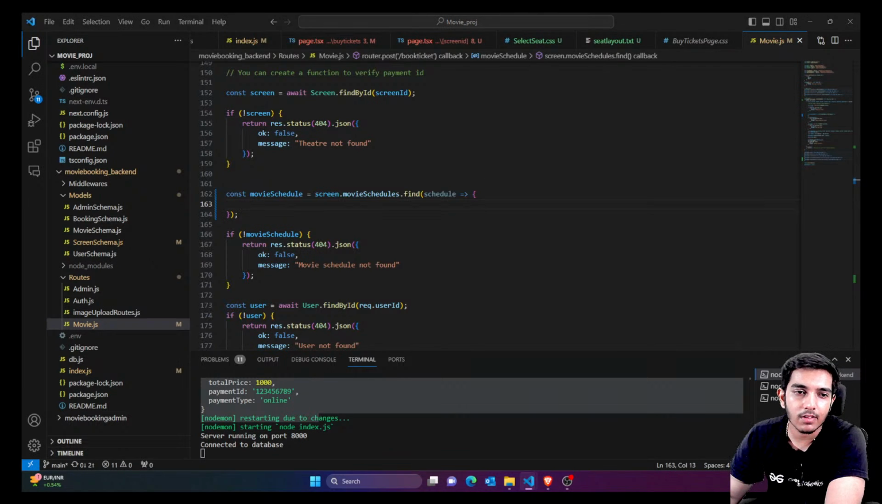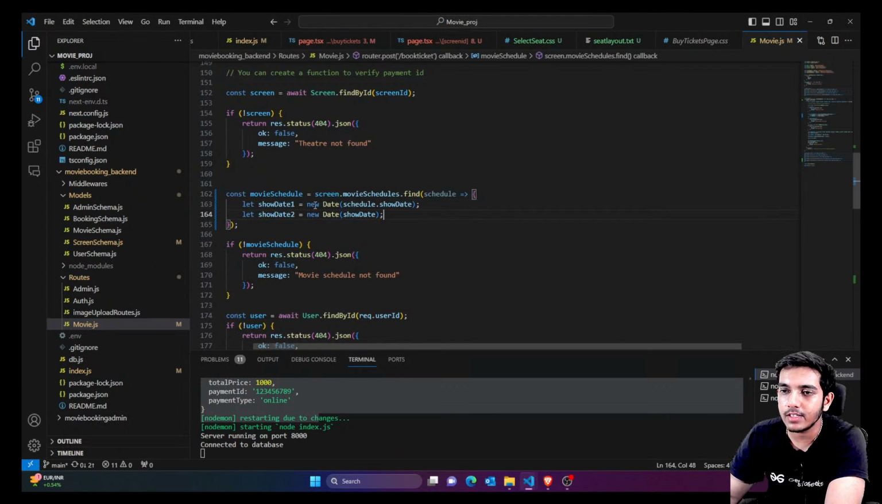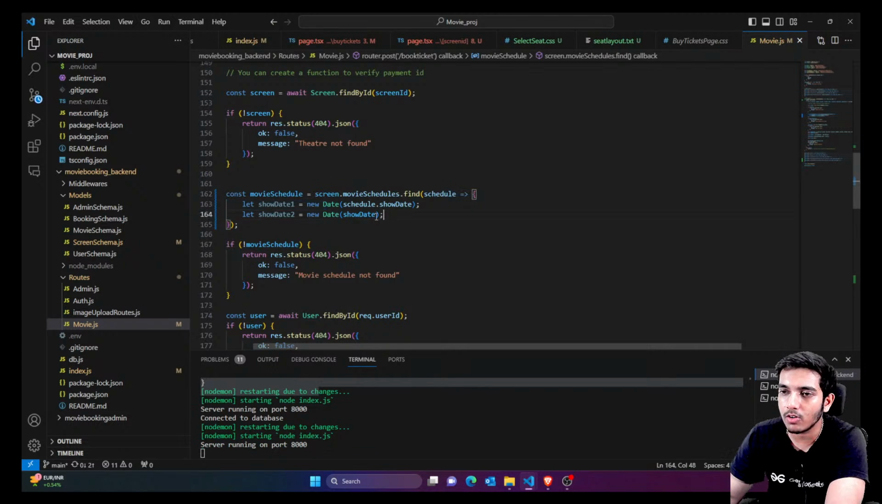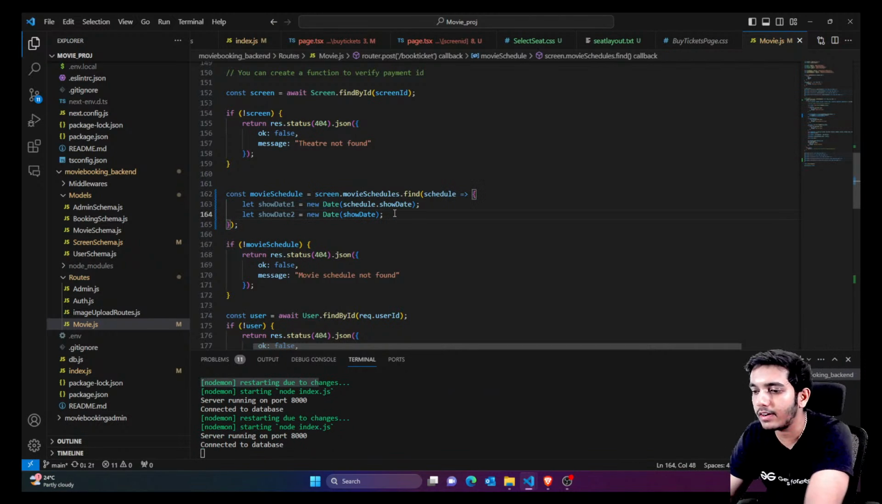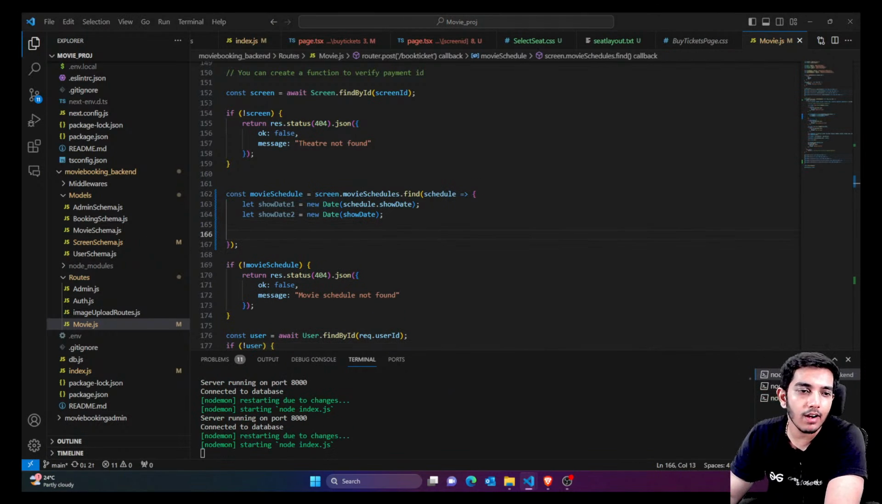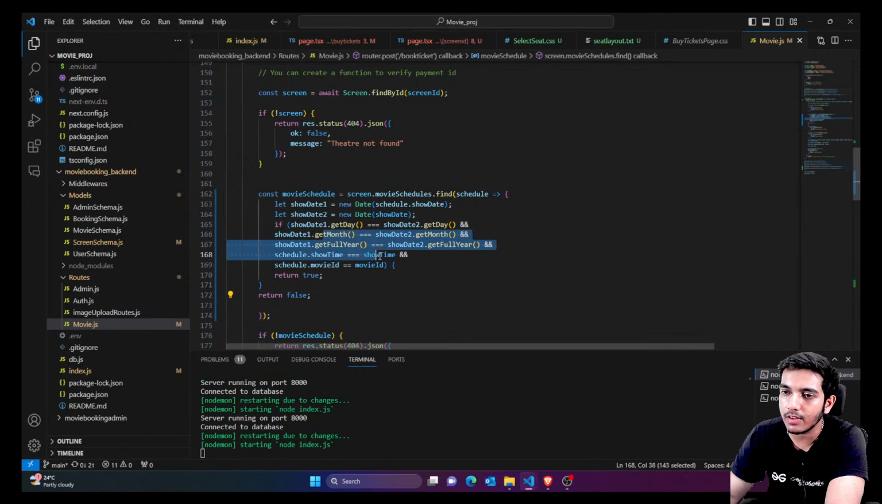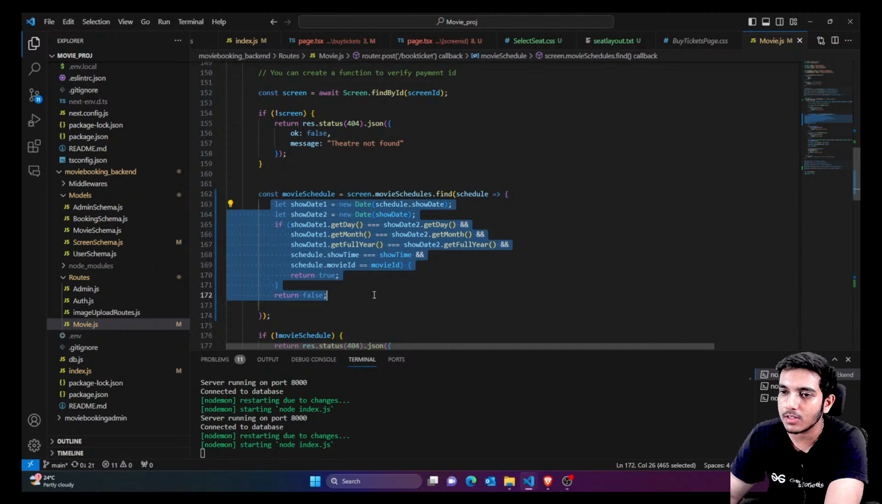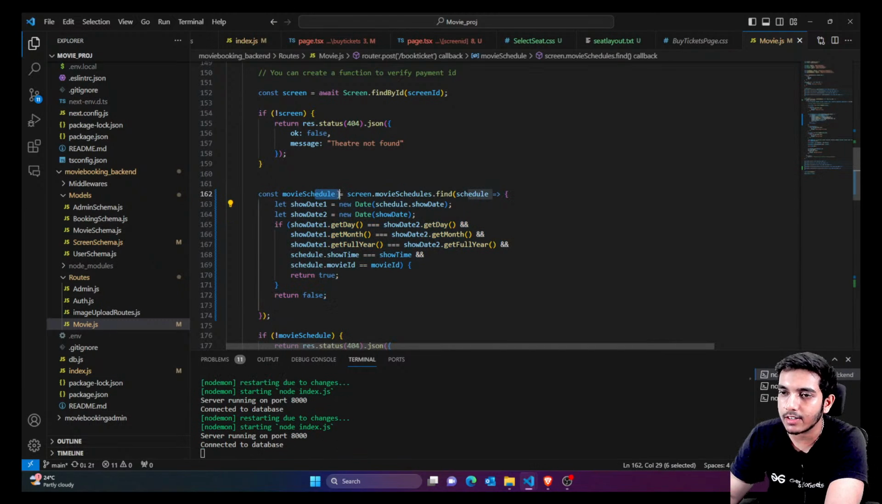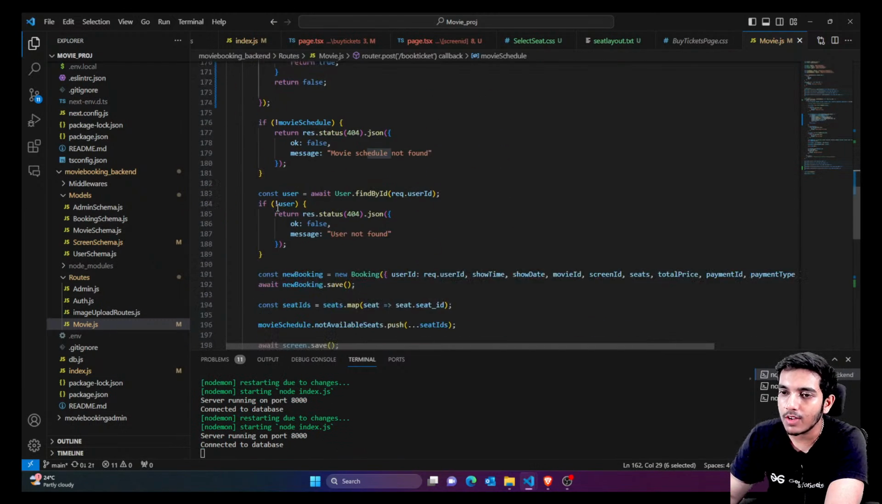First of all, we'll just compare the dates. We're converting the scheduled date and the normal date, and comparing them. If the schedule is there, according to the date, month, year and movie ID, then return true, else false. That means we are finding that specific movie schedule. If that movie schedule exists, then forward that movie schedule.